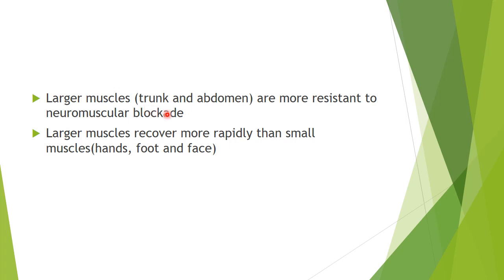The larger muscles of trunk and abdomen recover more rapidly than the small muscles like muscles of hands, foot, and face. So when the muscles are paralyzed, first the smaller muscles of hands, foot, and face are paralyzed, and then the larger muscles are paralyzed. And when recovery occurs, it occurs in the opposite way. That is, the larger muscles recover more rapidly than small muscles.